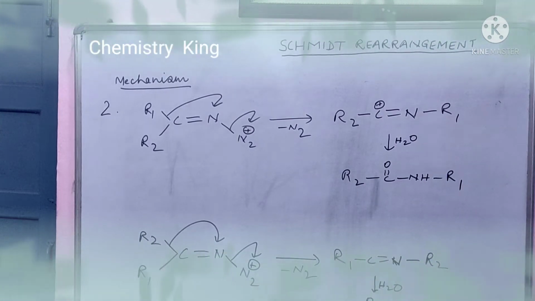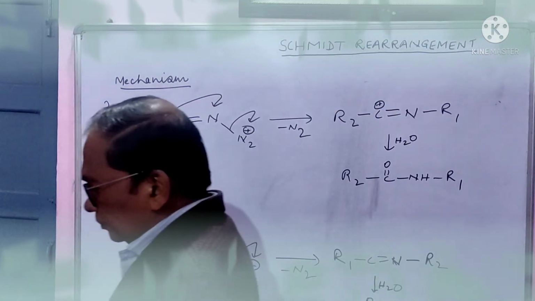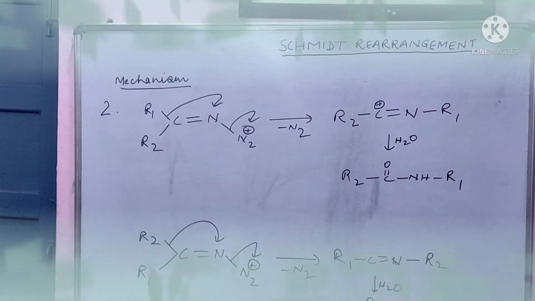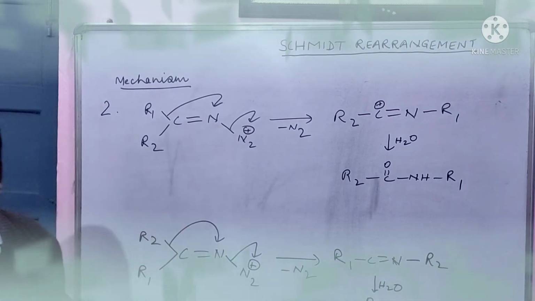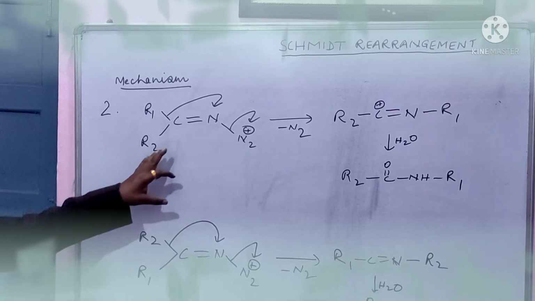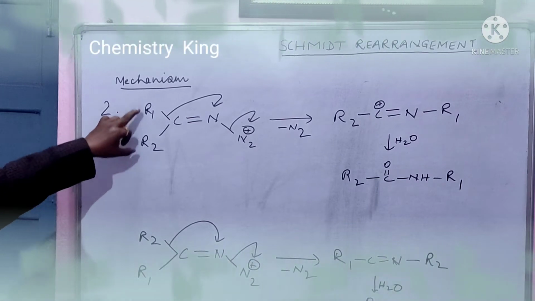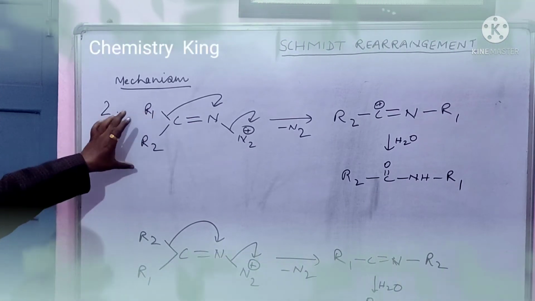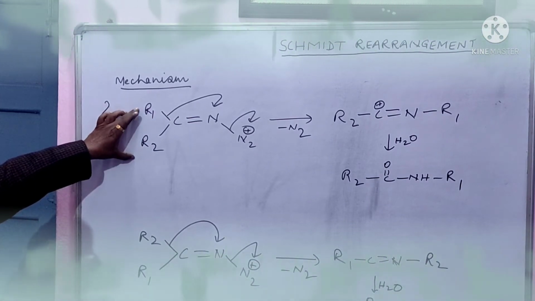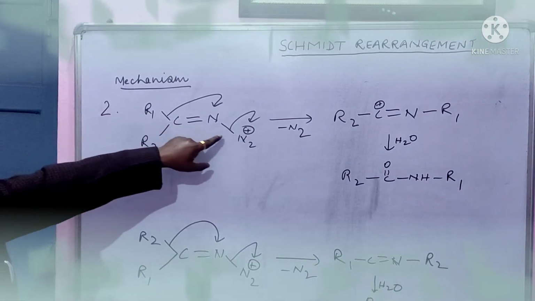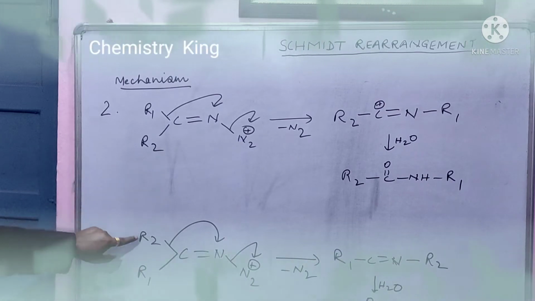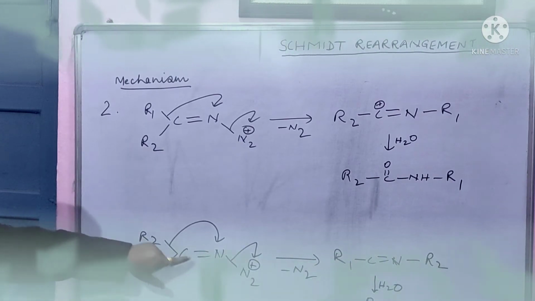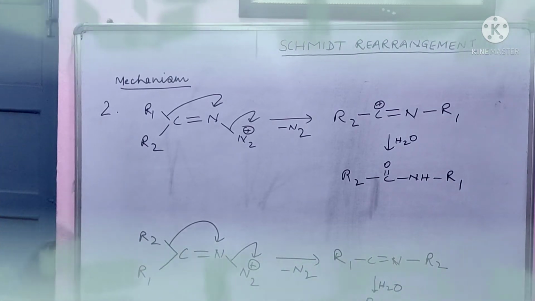Friends, now let us see. We are discussing the second mechanism, and if these two alkyl groups are different, then one isomer will be this. R1 is anti to this diazonium nitrogen, and here R2 is anti to this diazonium nitrogen.